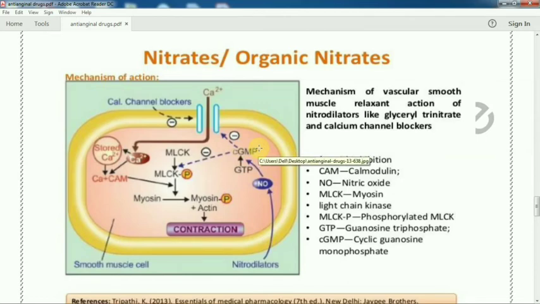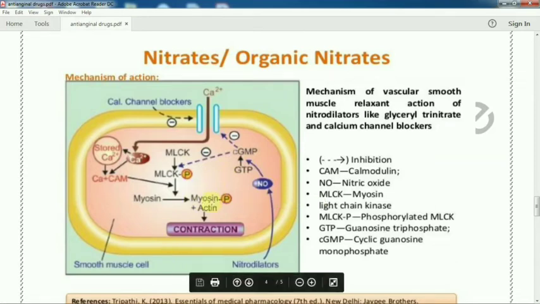As a result, myosin light chain cannot be phosphorylated, and the smooth muscle cell cannot contract.